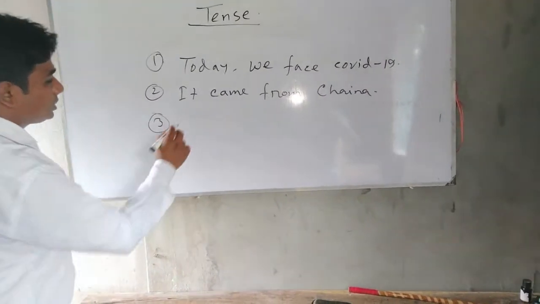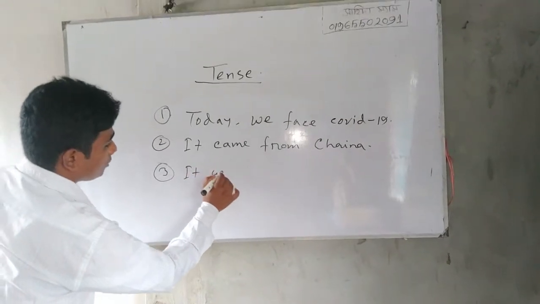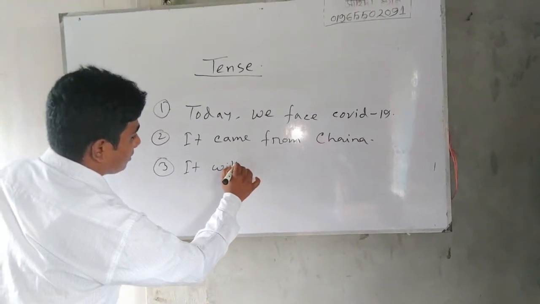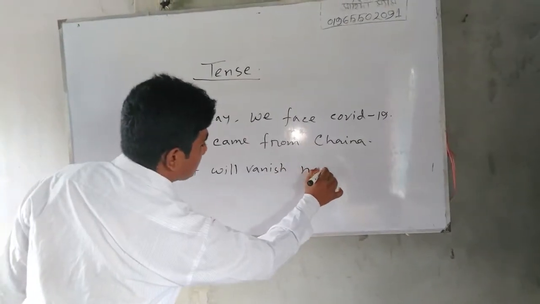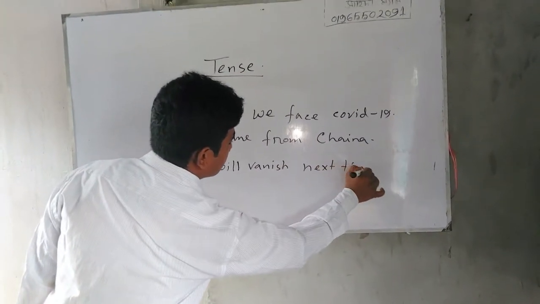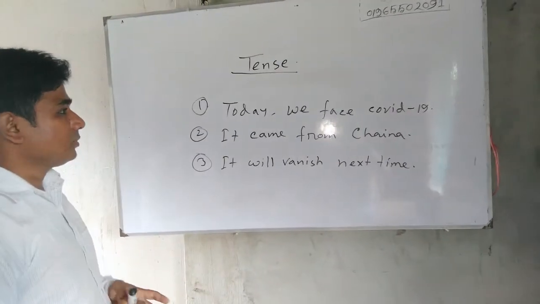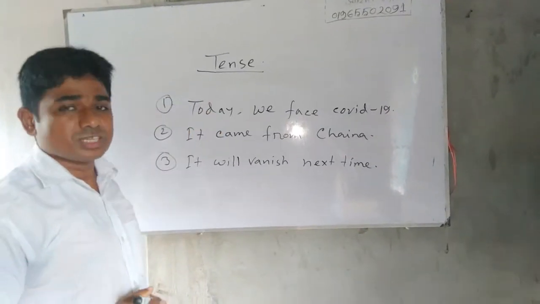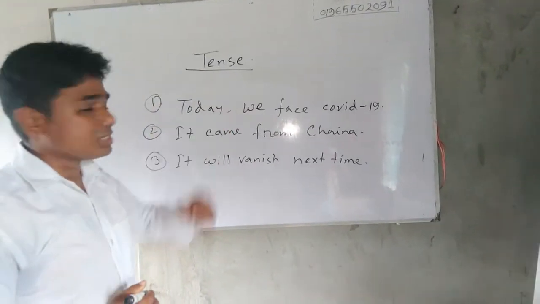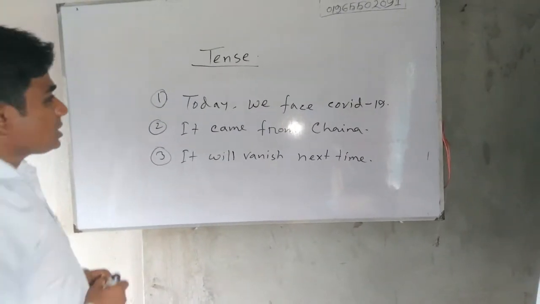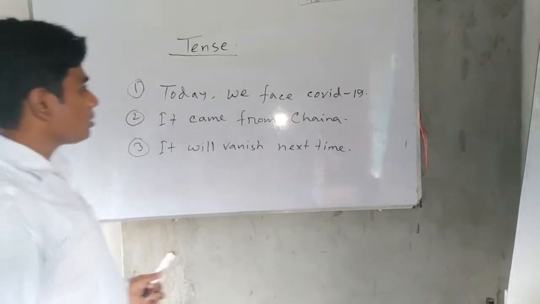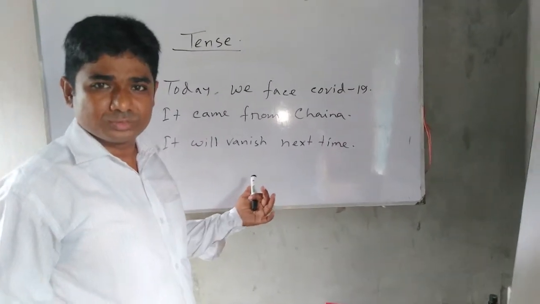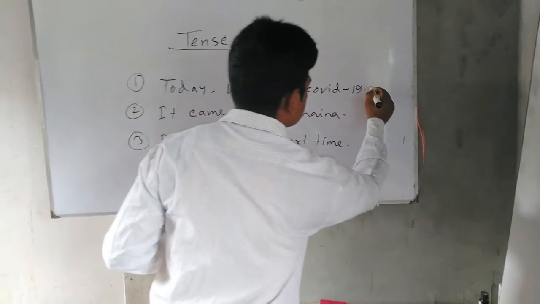Third, it will vanish next time. What does the first sentence express? It expresses the action of present time. Now we face COVID-19, so it is present tense.